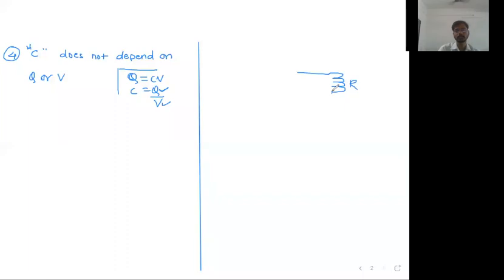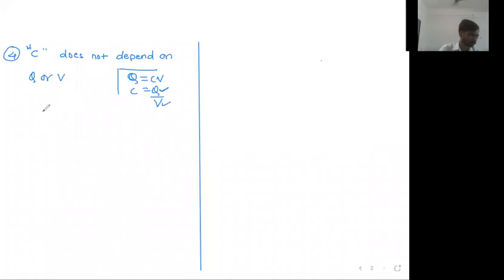What is the value of heat generated in time t? The formula is I square RT. Heat generated in time t because of the current I is I square RT. This is the formula of heat. It was one question. Hope it is clear now. The heater that we use has a heating coil. It's a resistor.